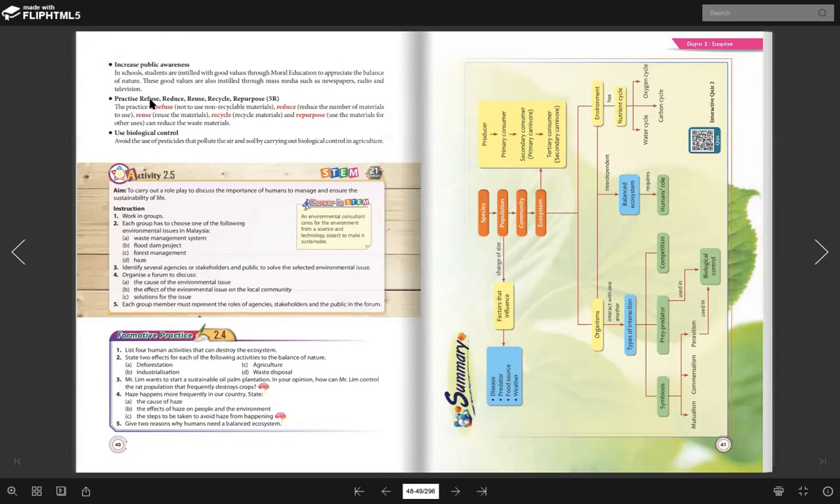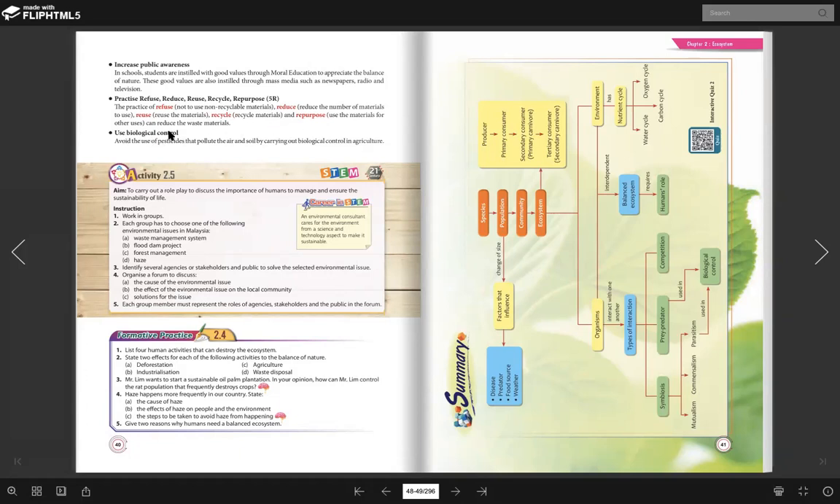Okay, lepas tu practice refuse, reduce, reuse, recycle and repurpose. 5R benda ni. The practice of refuse, not to use non-recyclable material. Reduce the number of material use. Reuse, guna balik. Lepas tu recycle, kita recycle lah. Lepas tu repurpose, the use of material for another use, and to reduce the waste. Sebagai contoh, awak ada botol air, awak beli. When you buy the mineral drink, you will reuse the bottle.